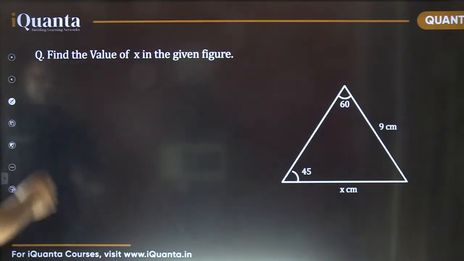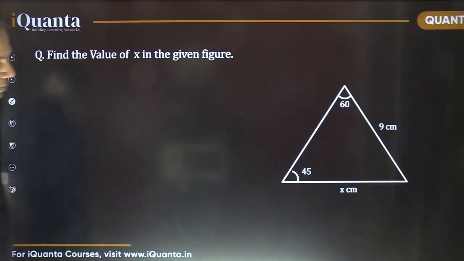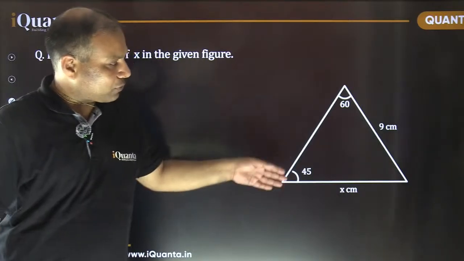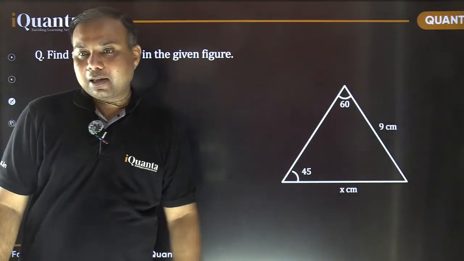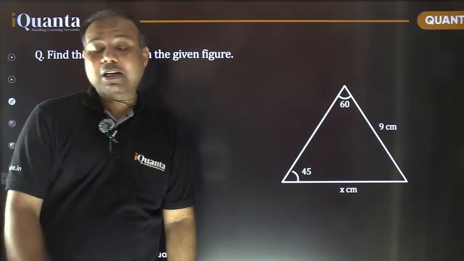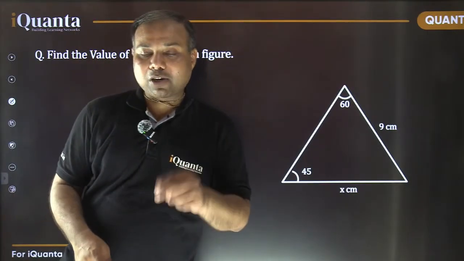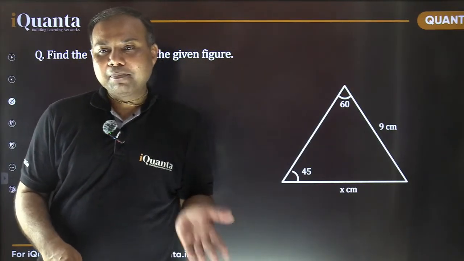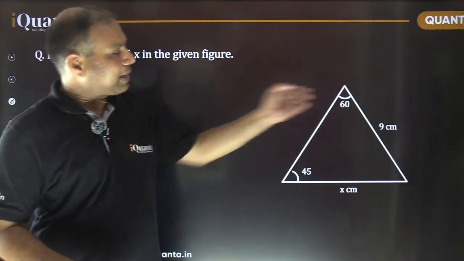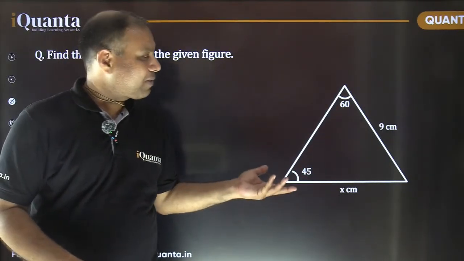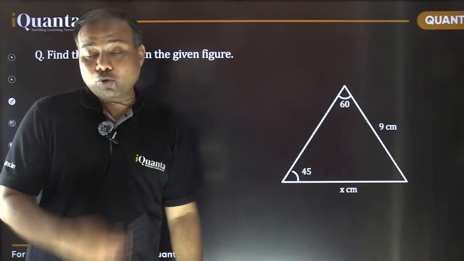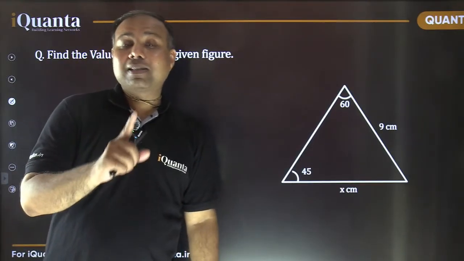Tell me what we can do here. Here it is 60 degree, here it is 45. There is no 90 degree angle here. How can we make use of those two special triangles? Remember, we discussed two special triangles, 30, 60, 90 and 45, 45, 90. But यहाँ पे तो 30, 60, 90 or 45, 45, 90 नहीं है. So what to do? Now we need to do one construction.